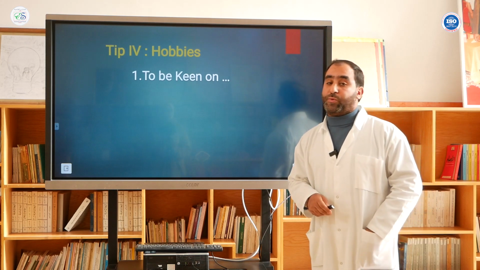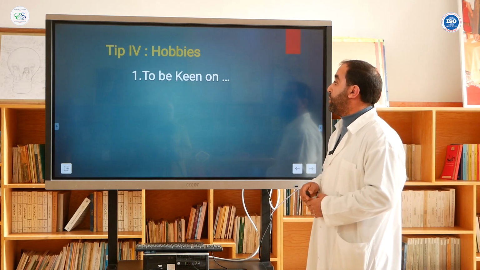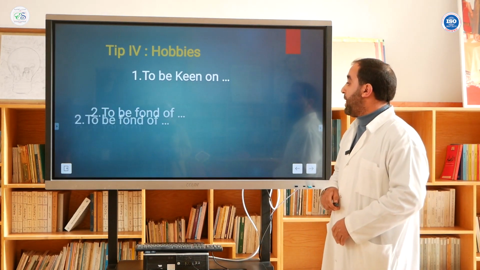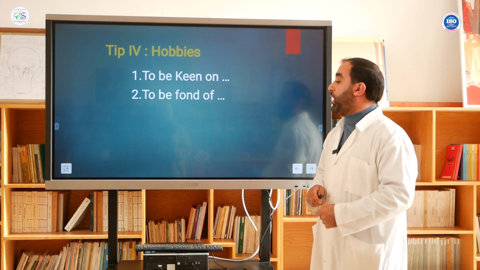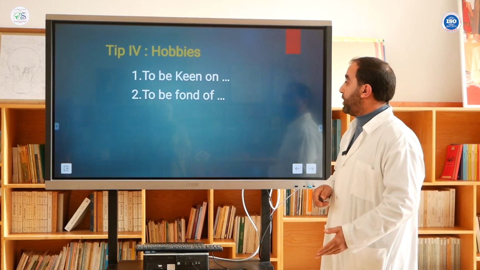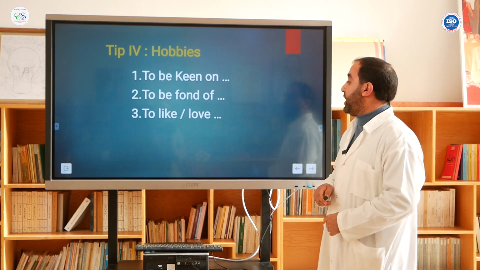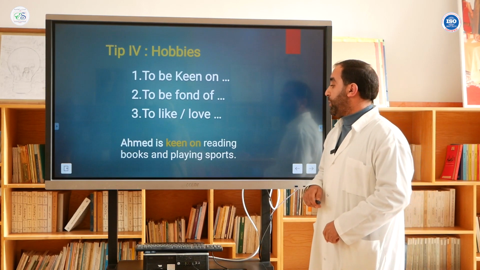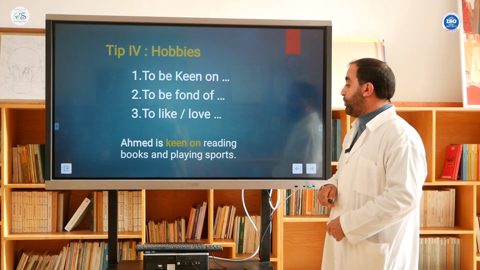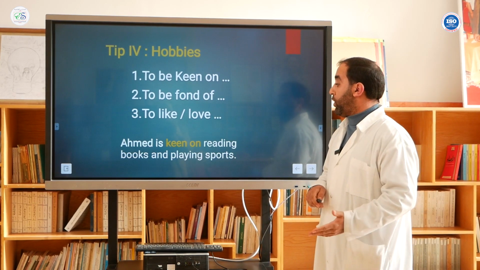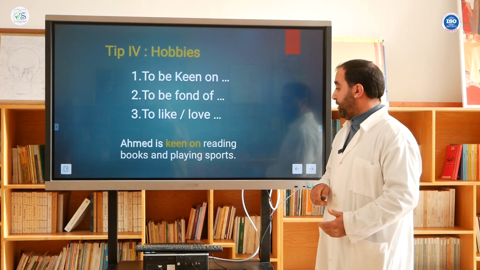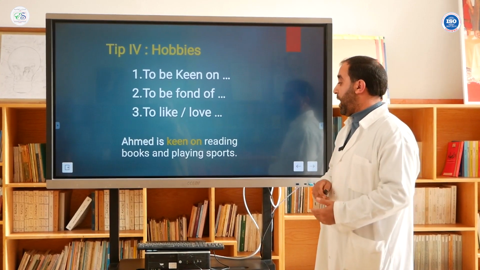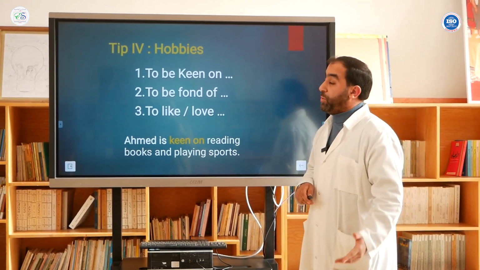The common expressions we need to use when you want to talk about someone's hobbies: to be keen on, to be fond of something, or maybe you could say to like or love. For example, Ahmed is keen on reading books and playing sports. Or Ahmed is fond of reading books and playing sports. Or Ahmed likes or loves reading books and playing sports.